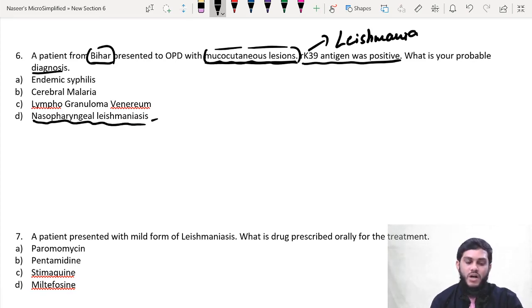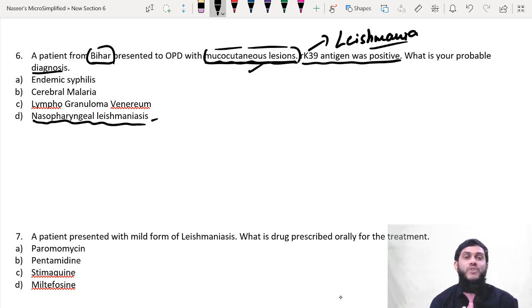A patient from Bihar with a mucocutaneous lesion, RK39 antigen positive. RK39 is the one which is indicating leishmania disease here. And one more thing that is favoring is Bihar. Bihar means don't think that all the patients in Bihar will develop leishmania. It's not like that. Other diseases can also occur in Bihar. It is just an additional point which directs you towards the diagnosis.